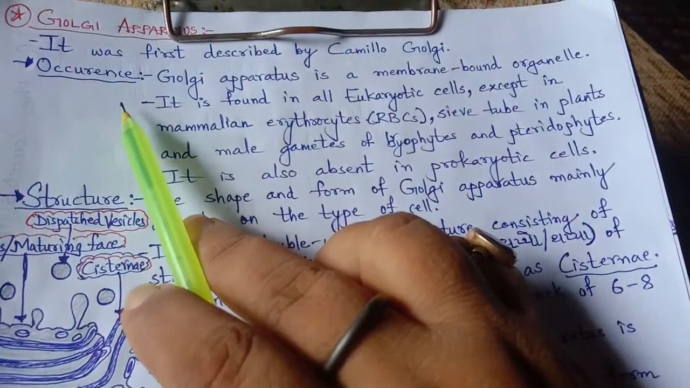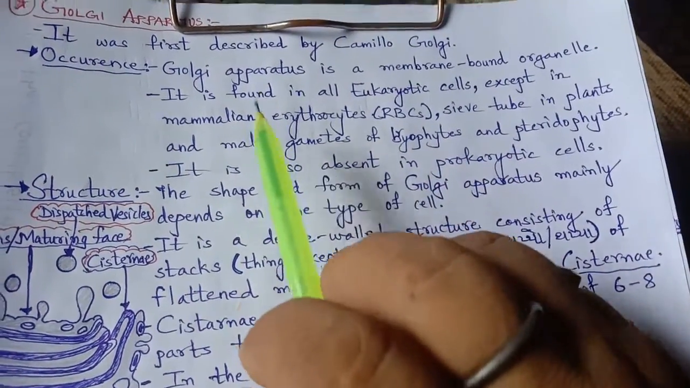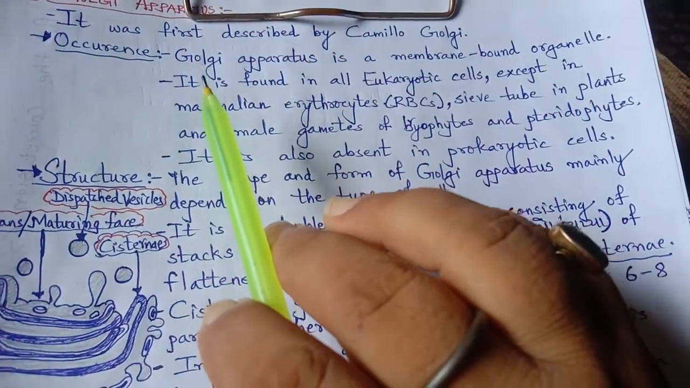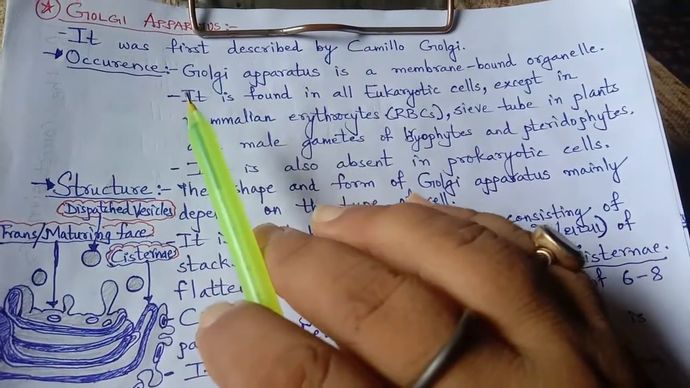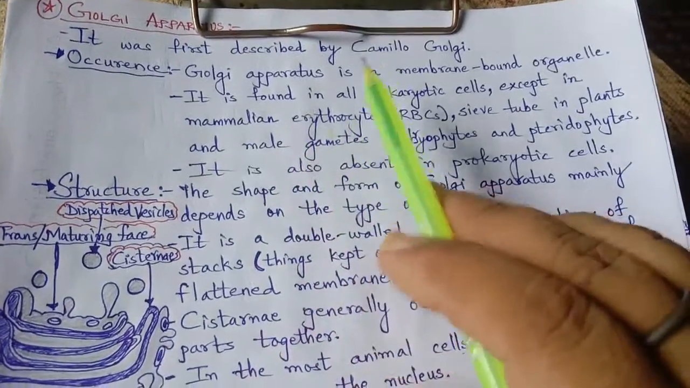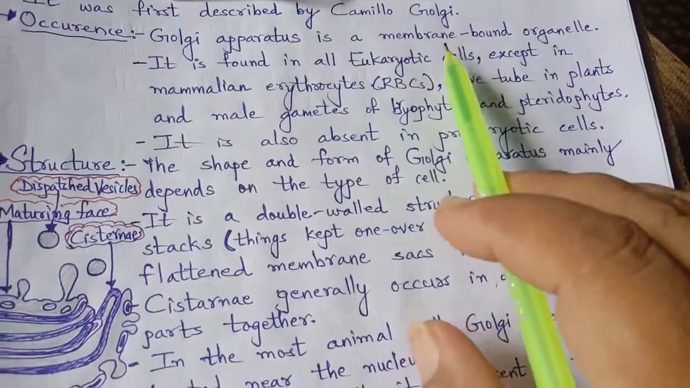Where does it occur? Golgi apparatus is a membrane-bound organelle. All these cell organelles are present in the cytoplasm. Cytoplasm is the place where all these organelles are floating. So now, how does it occur? It is membrane-bound, that means it has a membrane.